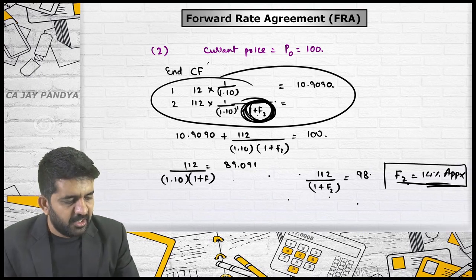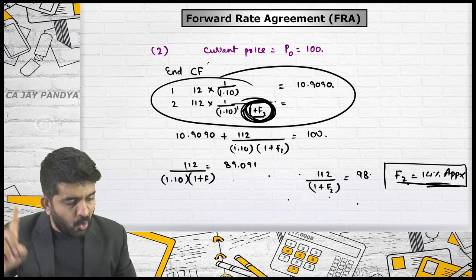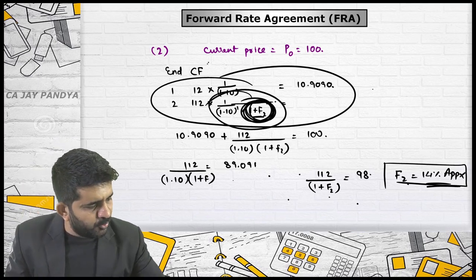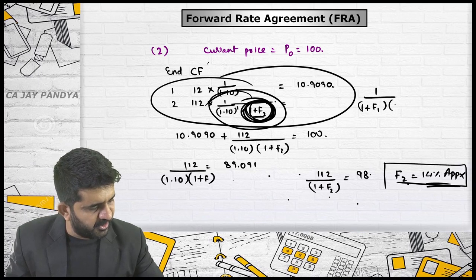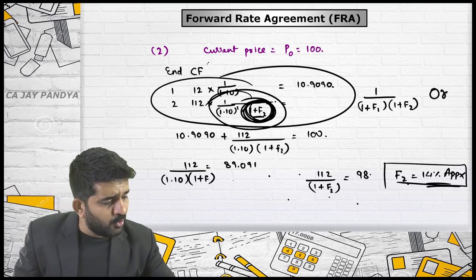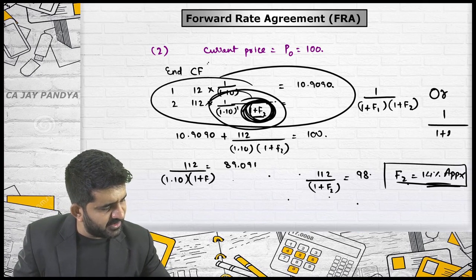Here you need to take second year's rate. Either you need to do 1 divided by 1 plus forward of first year, that is first year rate, 1 plus forward of second year, or you need to do 1 divided by 1 plus interest rate of 2 years raised to 2.